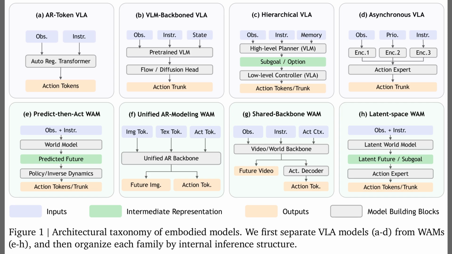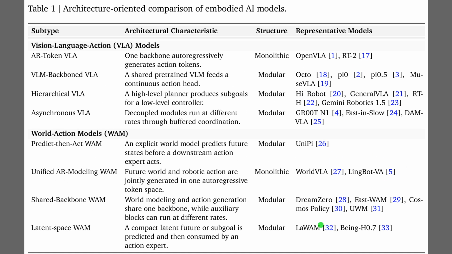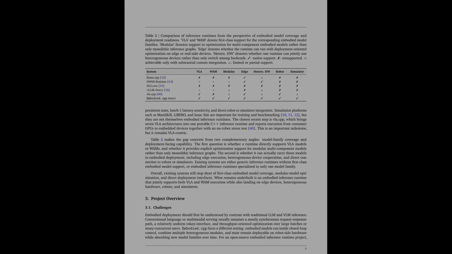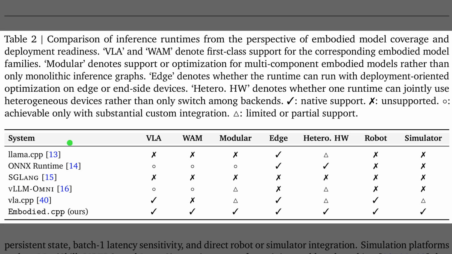single C++ runtime. Table 1 compares how different embodied artificial intelligence models are organized structurally. Some models use a monolithic structure, which means they process all information in one single network without separate components. The top portion outlines vision-language action models, while the bottom section categorizes world action models. This breakdown is valuable because it highlights that most designs are modular, which makes them ideal candidates for a flexible